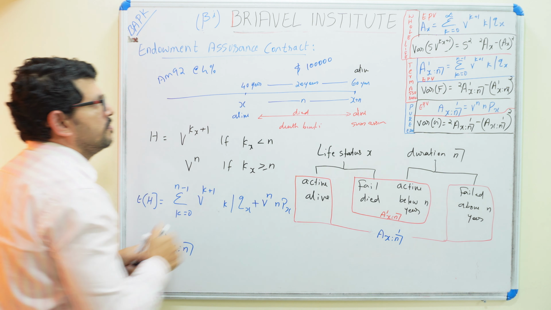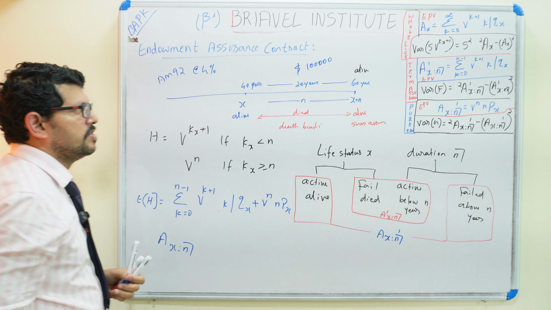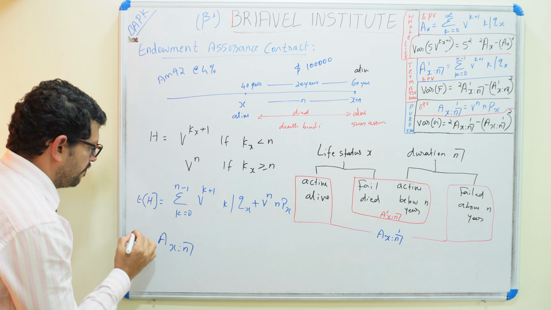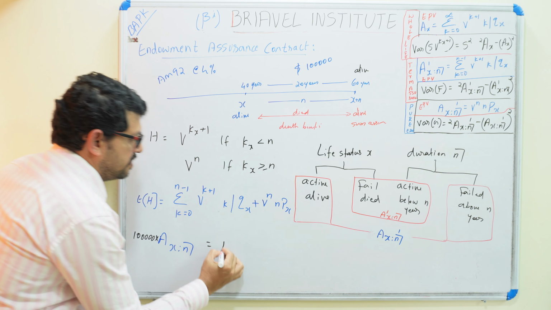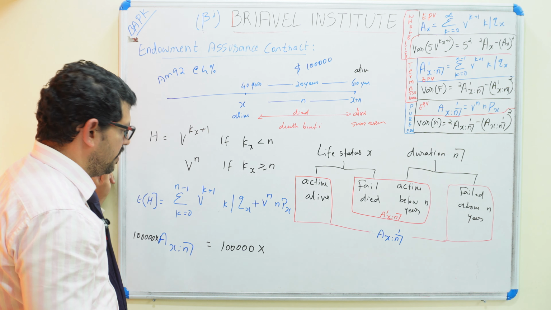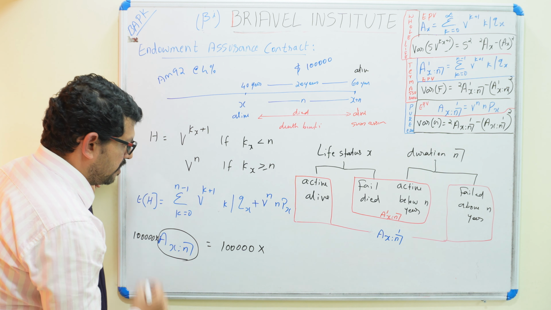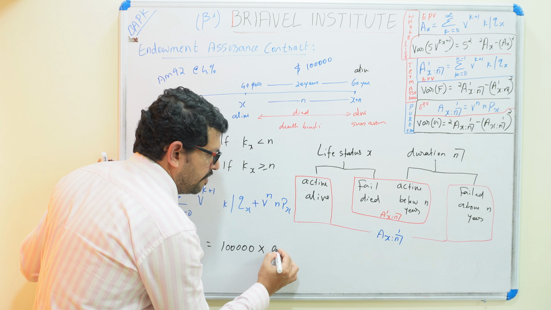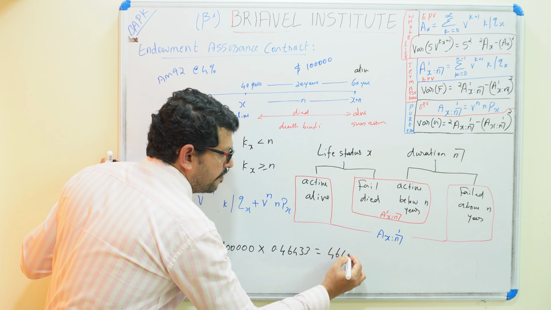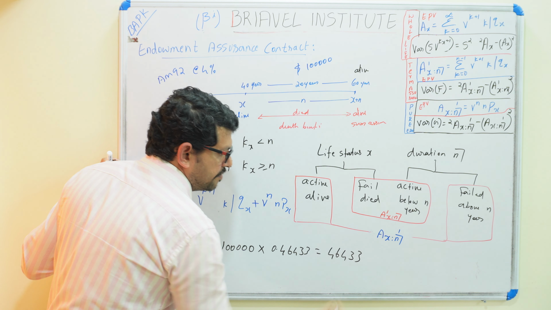So in this problem, the sum assured is 100,000, multiplied with the expected present value. This term we will get from the table. Its value is 0.46433. So it is 46,433.